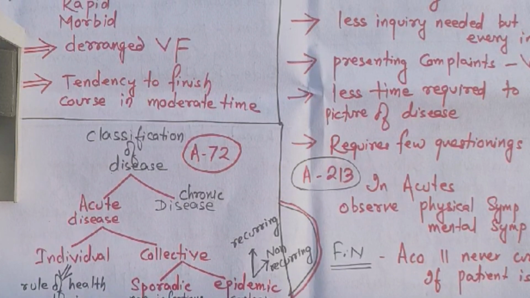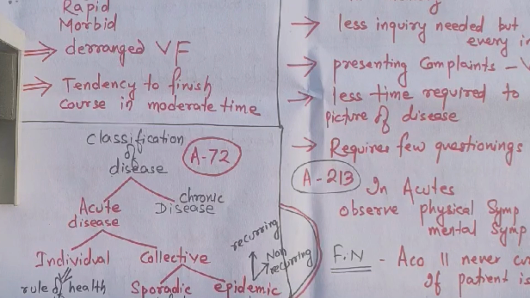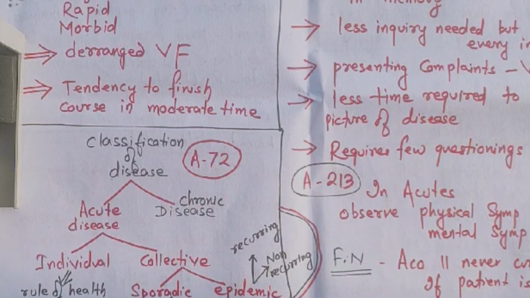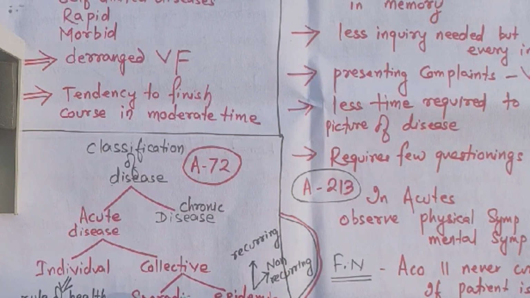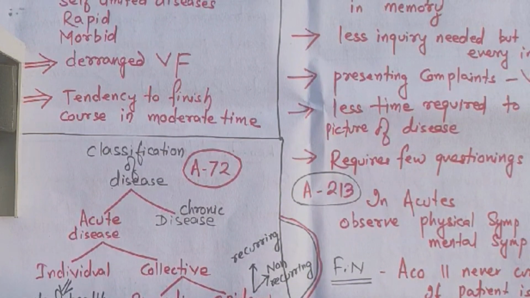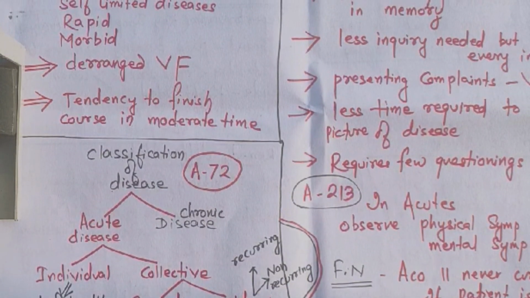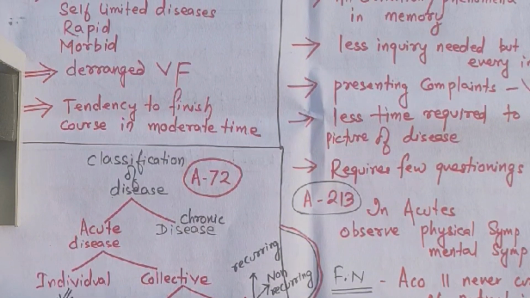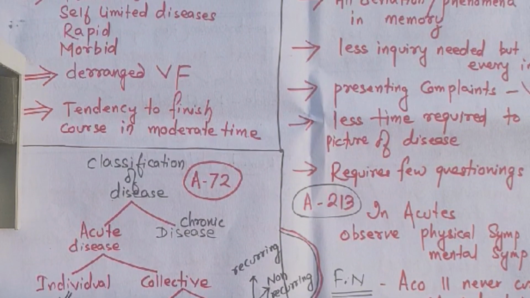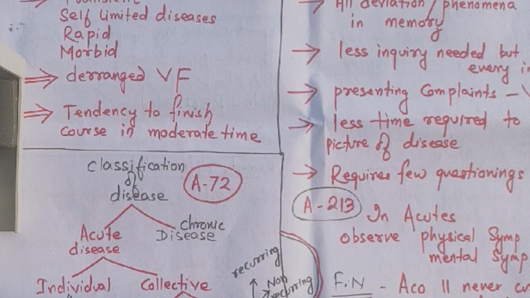Sporadic is in the sense at the same time at different places. When many people are affected at the same time but at different places, not in the same place. Sporadic, here and there. That is sporadic. This is non-infectious in nature. This is because of the disturbances of physical forces. Meteoric changes, telluric changes, those all changes cause sporadic disease. We have to remember this is non-infectious.